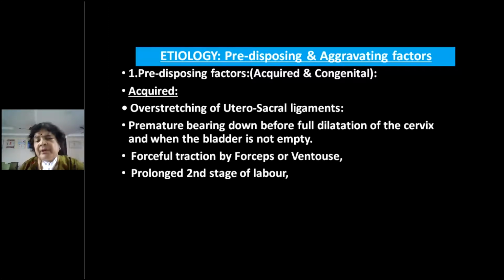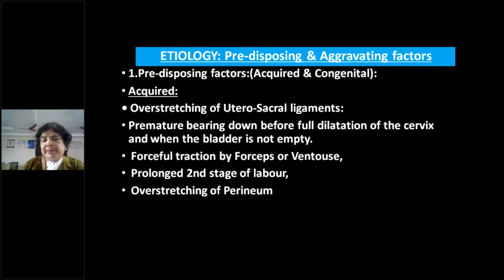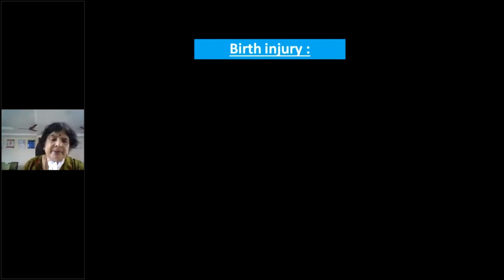So all these will cause so much trauma to the supports of the uterus, and they may cause weakening of the supports. Then a prolonged second stage of labor. So all these are in the first stage of labor, right? Then the second stage of labor, prolonged second stage, leading to overstretching of the perineum, then delivery of large babies.